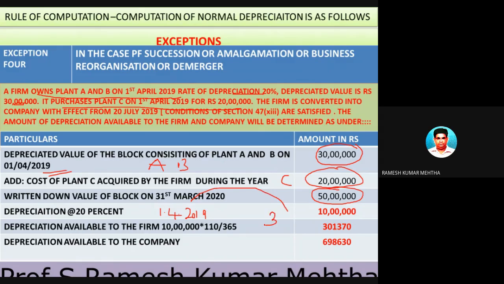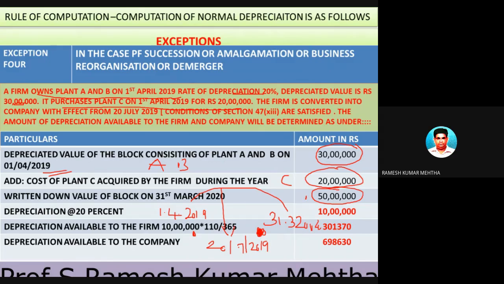So in between this financial year, that is between 1st April 2019 and 31st March 2020, on a particular date which is 20 July 2019, this business was reorganized from a firm into a company. Now let's calculate how much the firm will get depreciation and how much the formed company will claim the depreciation in their books of accounts.